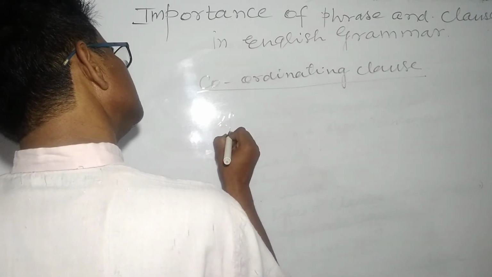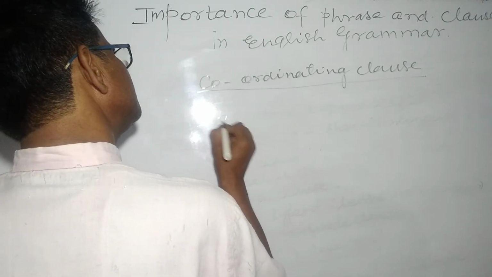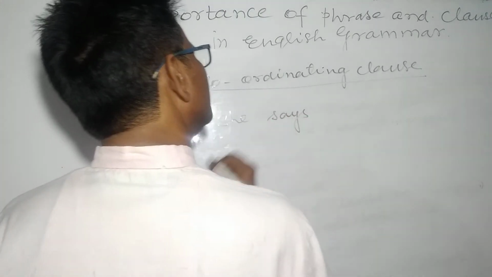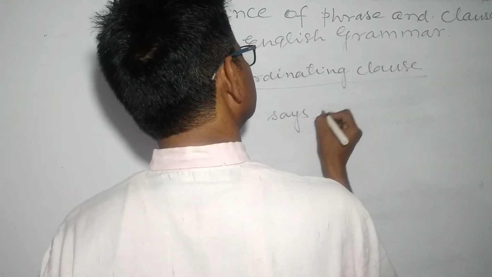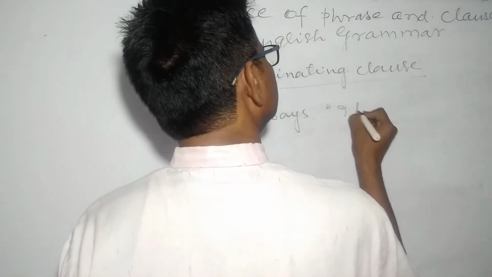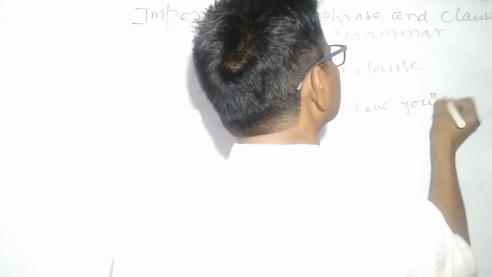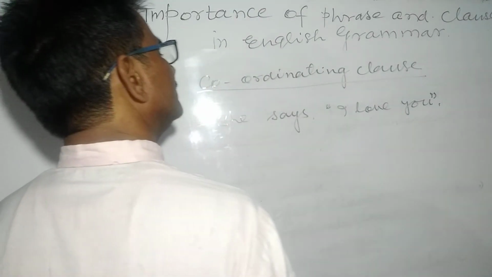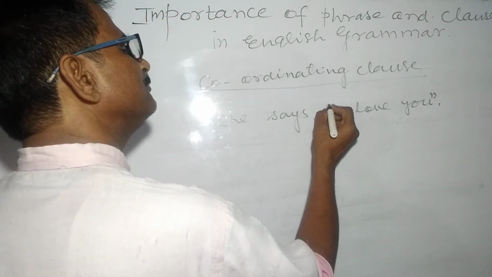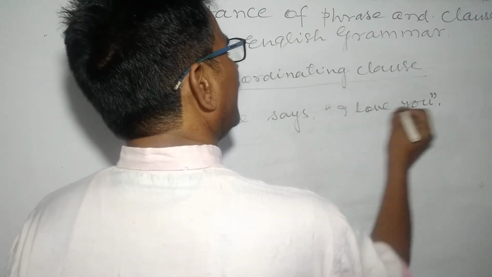Let us come to this. She says, I have given one example. She says, "I love you." Inverted comma, close, full stop. Here I have put the remark under inverted comma.